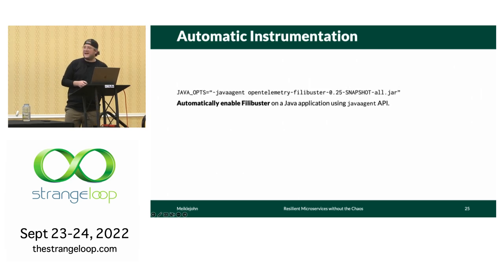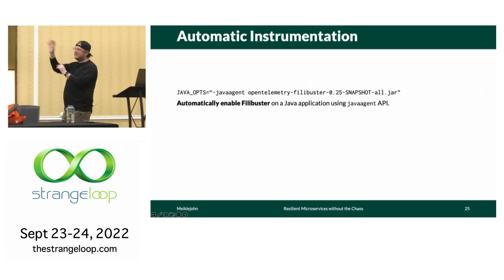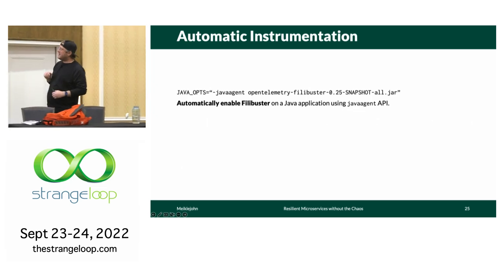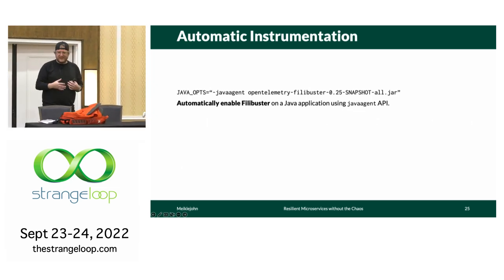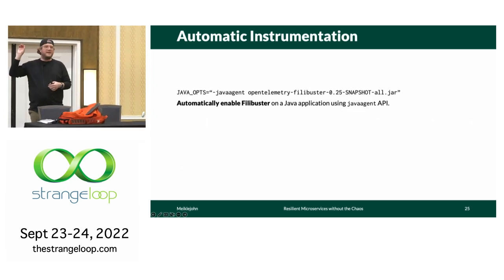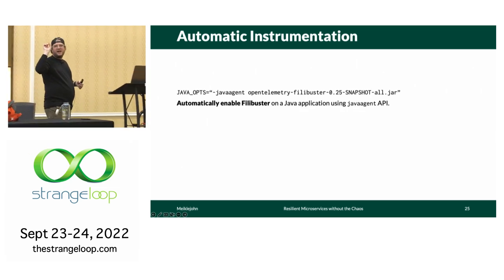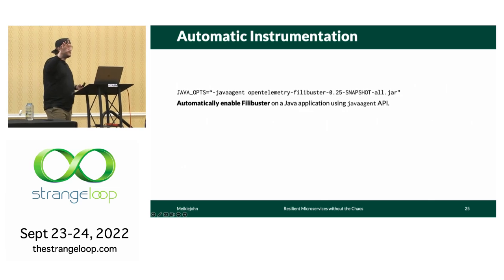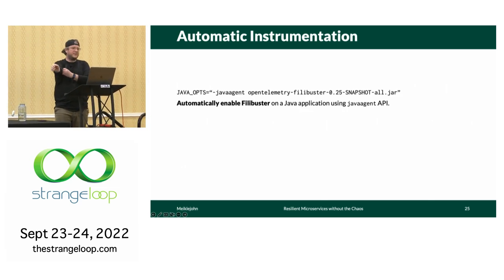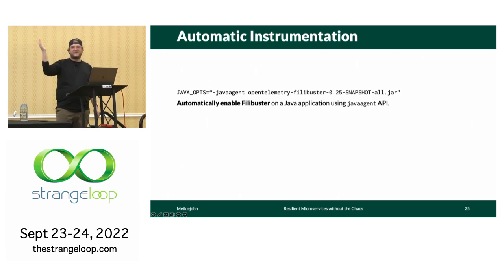So in terms of automatic instrumentation, the goal was to be able to do this. For Java applications, we were specifically working with Java and Kotlin. We wanted the ability to provide a Java agent at runtime that would automatically instrument our gRPC calls that were being made, our HTTP calls that were being made, and support fault injection, and also propagate the state we needed to do our algorithmic reduction.